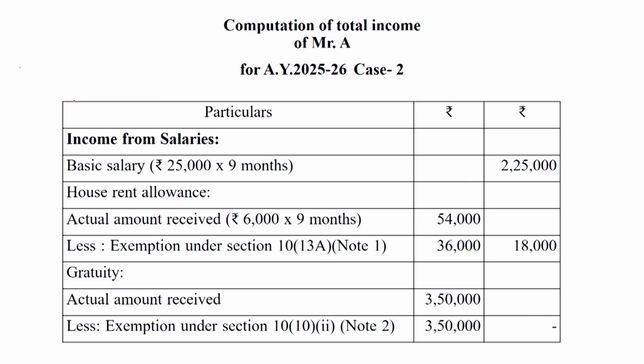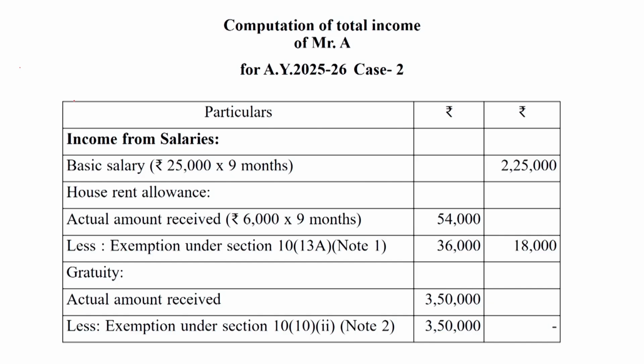Rupees 36,000 has come. HRA is 6,000 per month for 9 months, 6,000 into 9 is equal to 54,000. Out of 54,000, 36,000 is deducted. So 54,000 minus 36,000 is equal to 18,000. 18,000 will be the taxable amount of HRA.